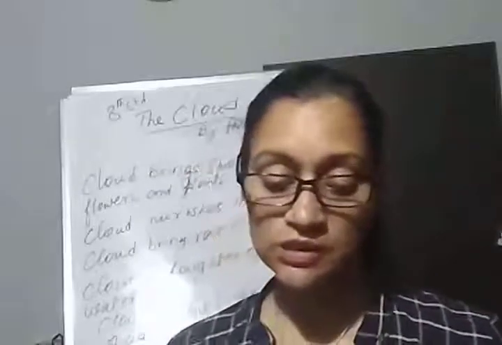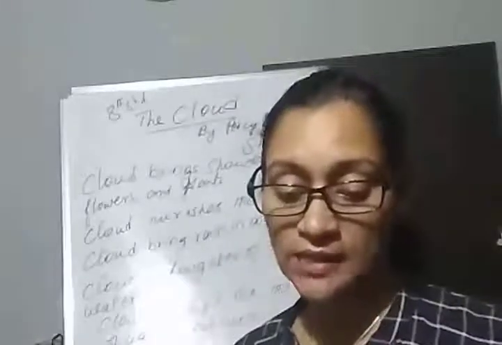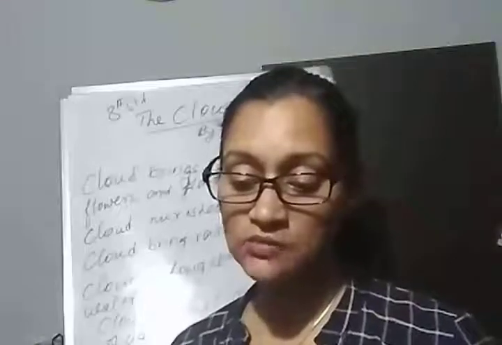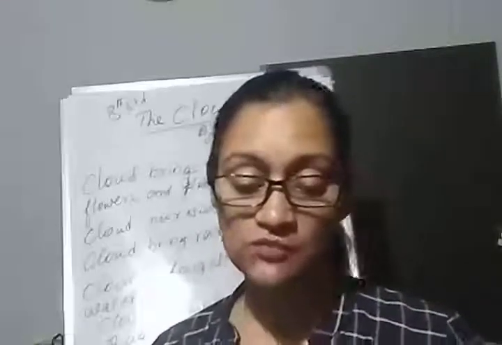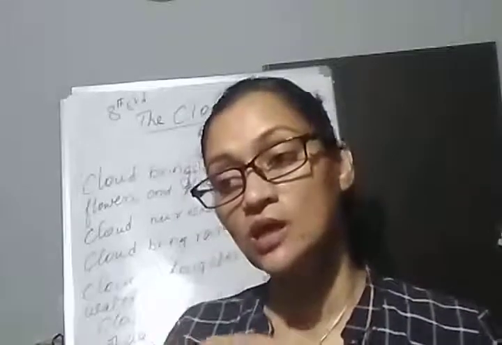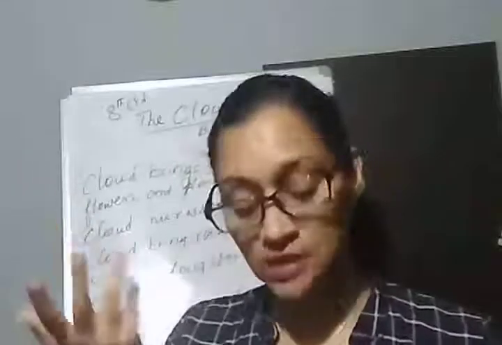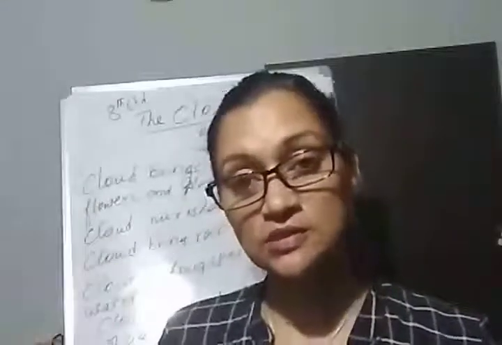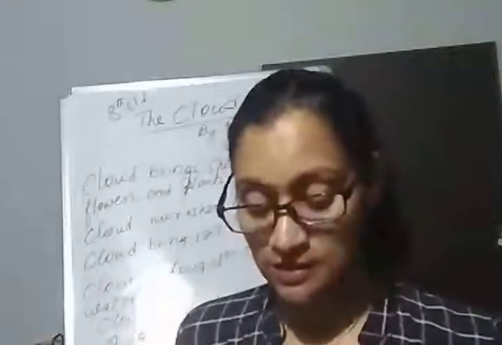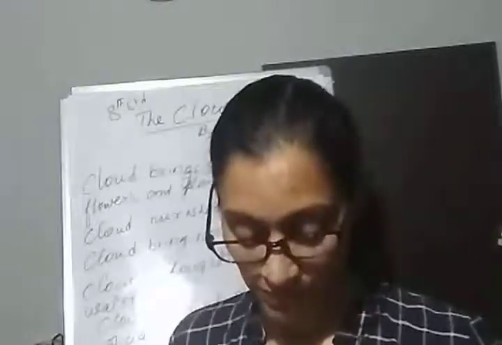For after the rain, when with never a stain the pavilion of heaven is bare, and the winds and sunbeams with their convex gleams. So in the next para they have said, for after the rain, when with never a stain. After the rain, there may be a lot of dust on the earth, which will be removed, and also in the sky, when it clears, the pavilion of heaven is bare. So the sky becomes very clear. You can see the sky very clearly after the rain, and the winds and sunbeams with their convex gleam.